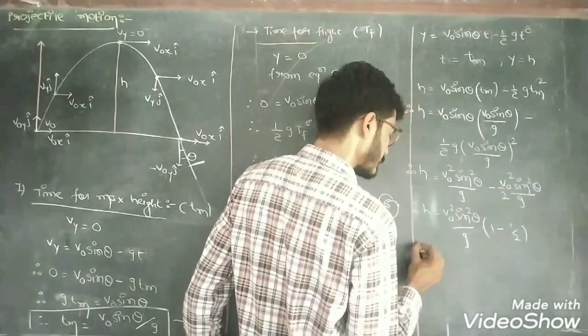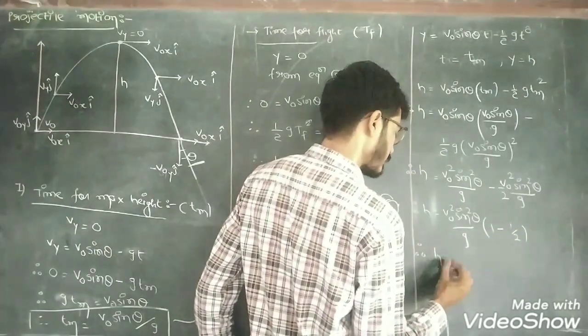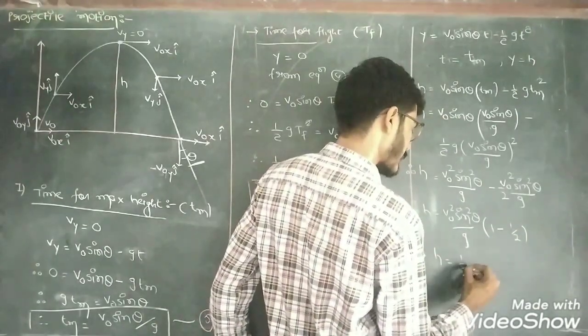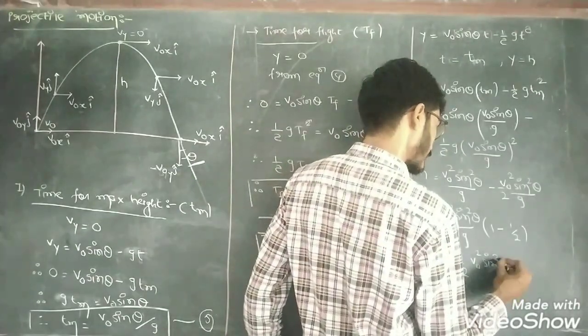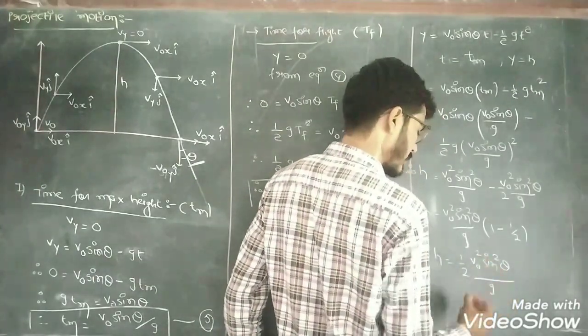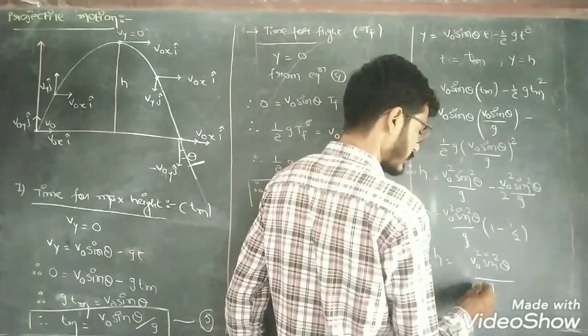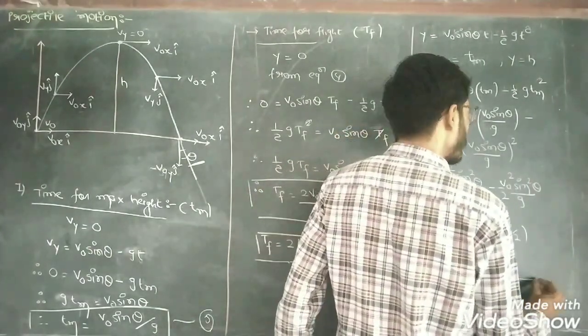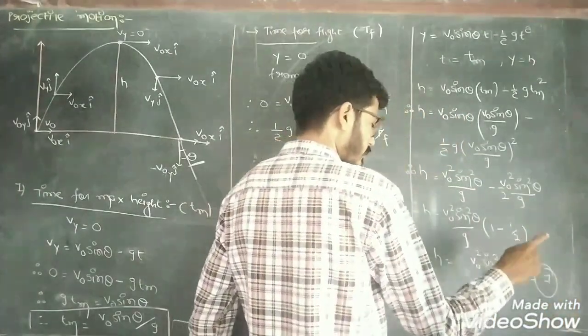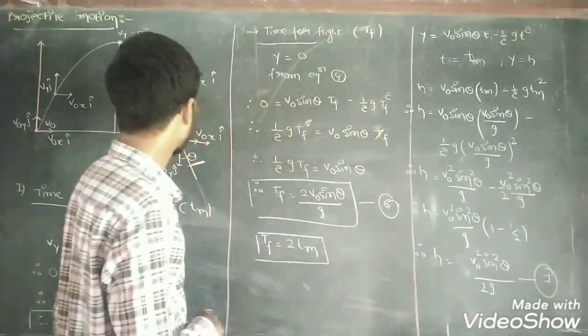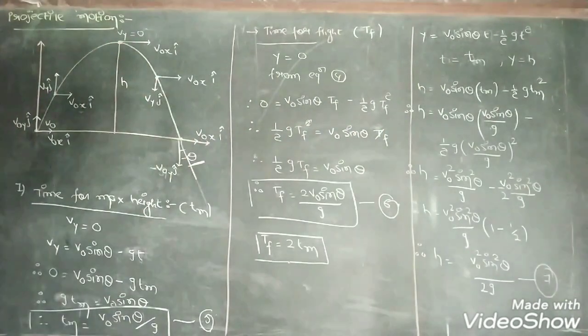1 minus half means half, so the maximum height is 1 half v0 square sin square theta divided by g, or v0 square sin square theta divided by 2g, and that is our equation number 7. So equation number 7 gives the value of maximum height of projectile.